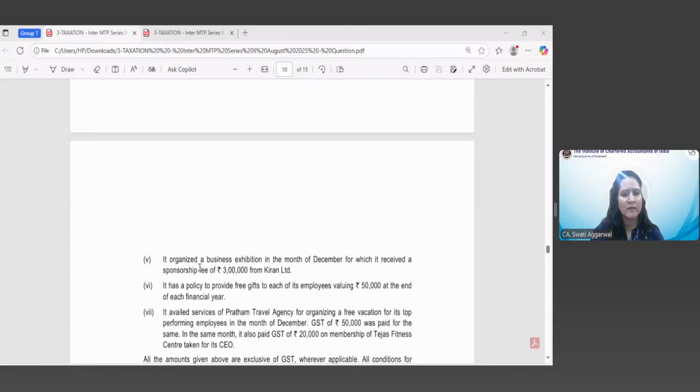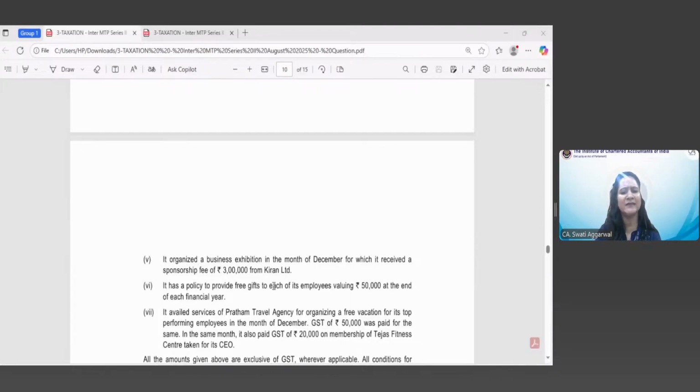And in this case, it is given that it received a sponsorship fee from Kiran Limited. So Ready and Ready Associates has received the sponsorship fee. Ready and Ready Associates has received the sponsorship fees, means it has provided the service. So the sponsorship service provider is Ready and Ready Associates, and who is the recipient in this case? Recipient is Kiran Limited. It has a policy to provide free gifts to each of its employees valuing rupees 50,000 at the end of each financial year.